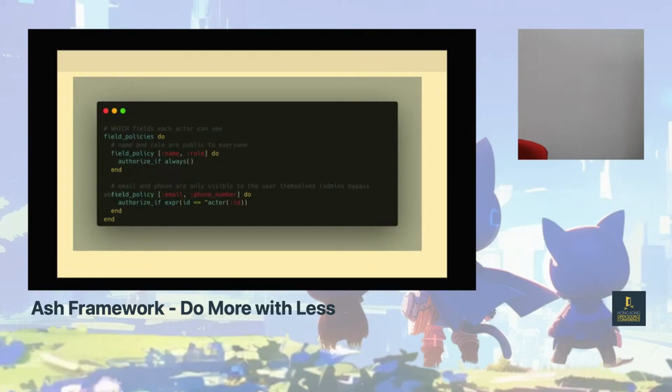So here's an example of some field policies, right? Basically, anybody can read the name and role of a user, but the email and phone number is only readable if that's actually who you are. So this is very powerful stuff if you guys are working with things that have sensitive data. Actually, when I was building the demo, I couldn't get this thing to work properly because of something. I'll show you guys later what that problem was, but it actually hurt me. I couldn't move forward through it, but then I figured out what it was, so it's actually quite powerful.